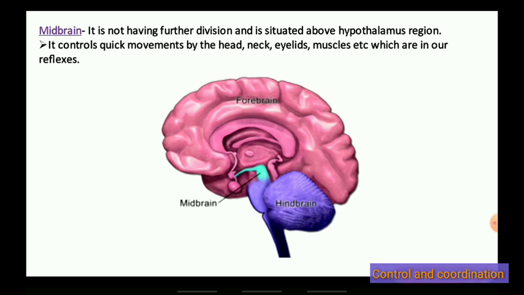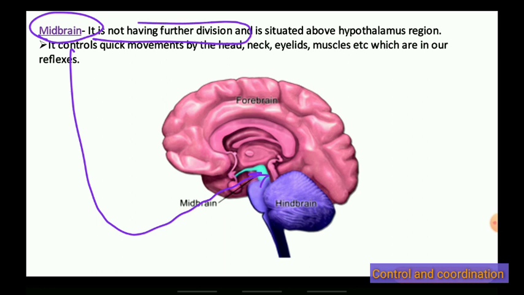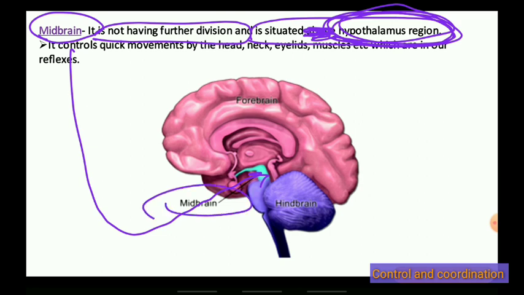Children, you can see this is the midbrain. This portion is the midbrain. It does not have any further division, it is not a very special division. It is situated above the hypothalamus, at the hypothalamic region. So you can say above, or near to the hypothalamus. The hypothalamus region is present near the midbrain.